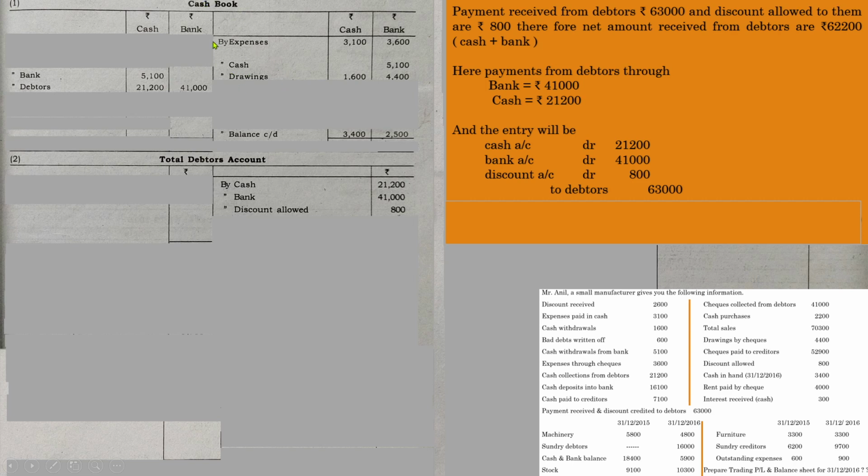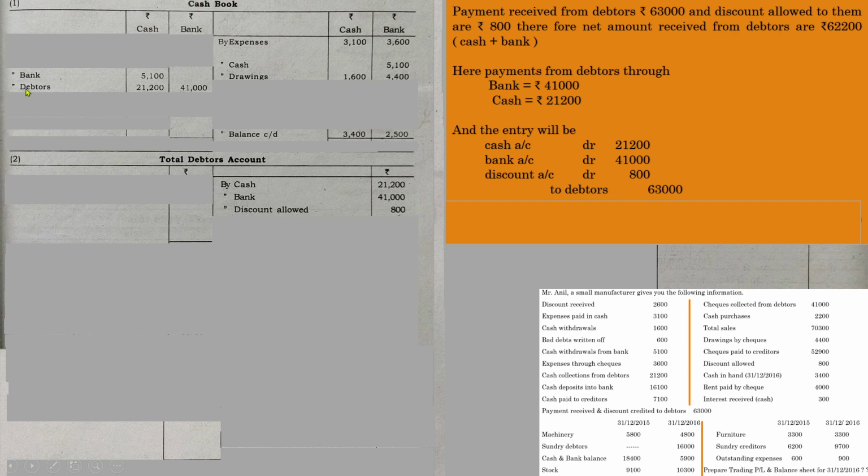Since it is a two-column cash book, it also consists of bank, so you need to consider this account in cash sense as well as in bank sense. So in cash sense, the entry will be cash account debited to bank 5,100. In bank sense, it will be by cash 5,100 in the bank column. One is in the cash column, another is in the bank column, because whenever you withdraw money from your bank, cash balance is increased.